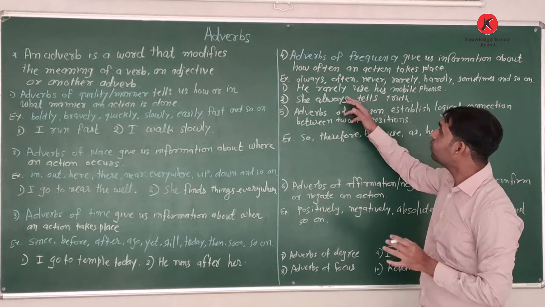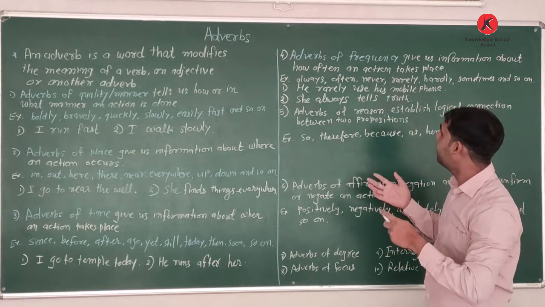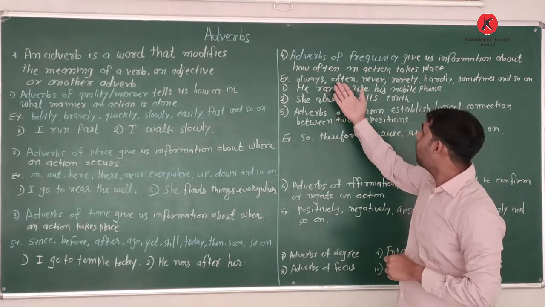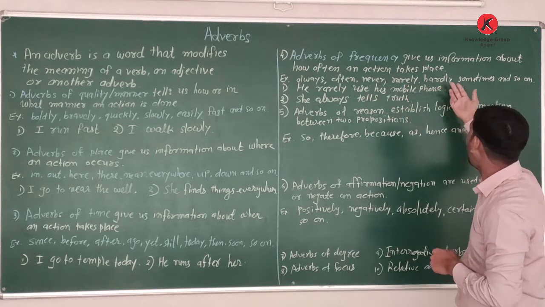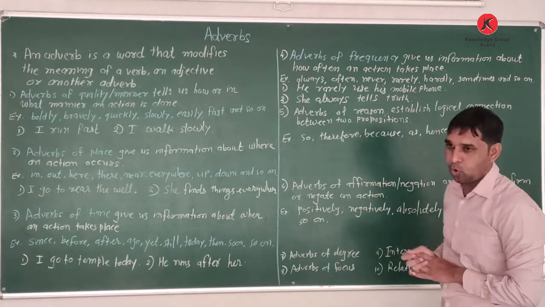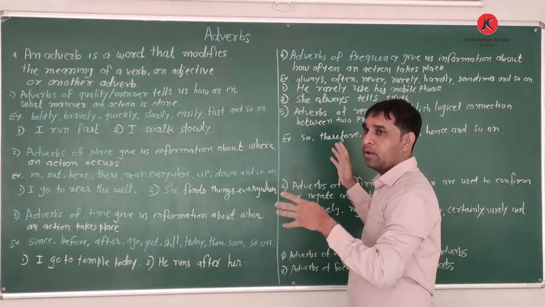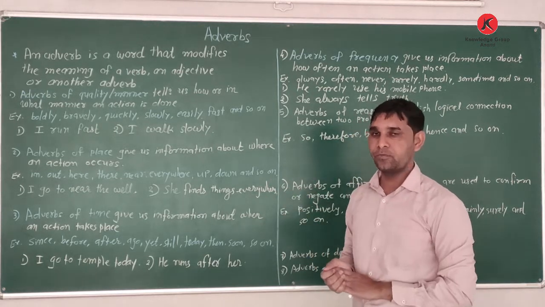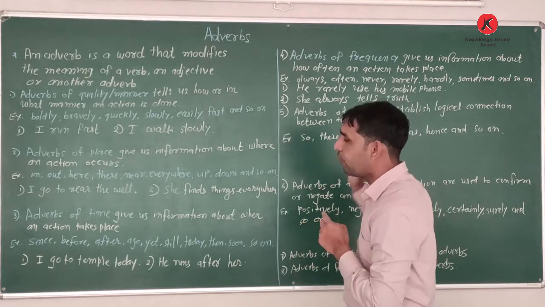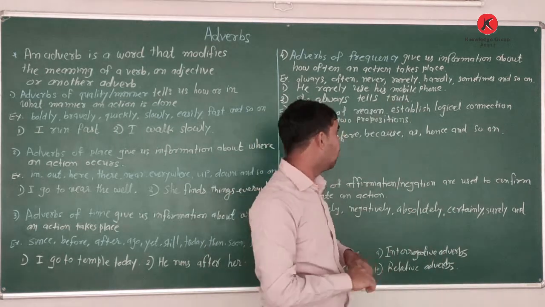These are the words we use as adverbs of frequency. How many times do we do it? Always, often, never, rarely, hardly, sometimes, and so on. I go to that place often. We use these words as adverbs of frequency, meaning how many times.